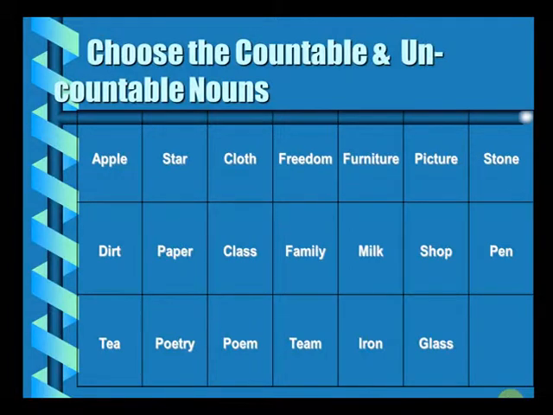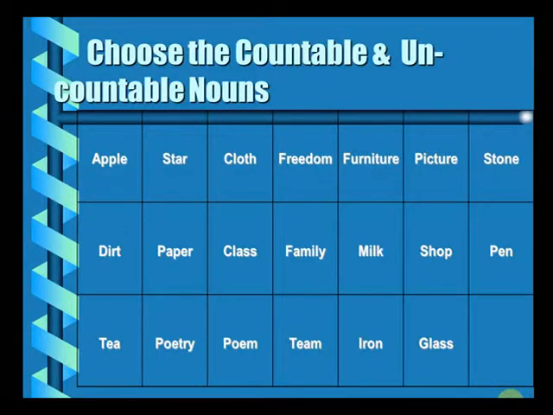So when you say a bucket, that's a countable noun, because the number of buckets can always be counted, whether it is 1, 2 or more. But when you say water, that is not countable. You cannot count water, but you can always measure it. So water becomes an uncountable noun. When you say bottle, that's a countable noun. When you say a chair, that's a countable noun. Boy, bag, girl, school, all of them are countable nouns. But when you say wheat, it cannot be easily counted, but it can be measured, so that becomes an uncountable noun. When you say ice, that's again an uncountable noun. When you say sugar, rice, all of them are uncountable nouns.